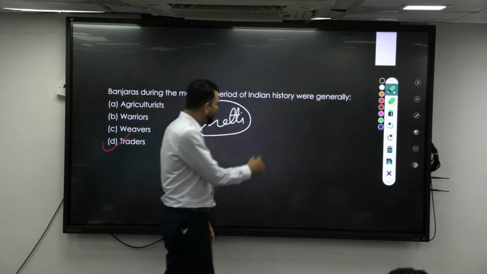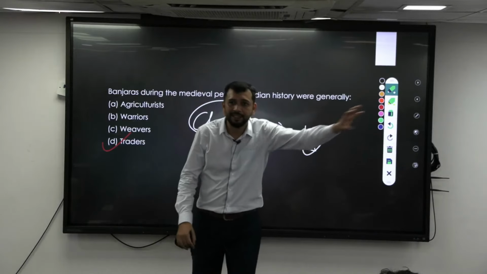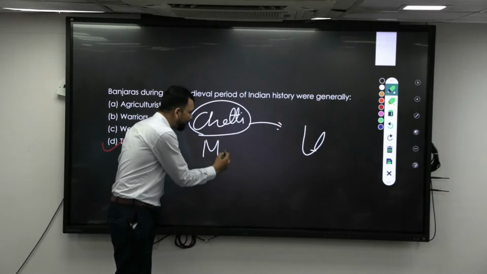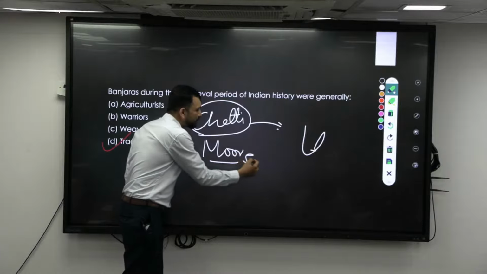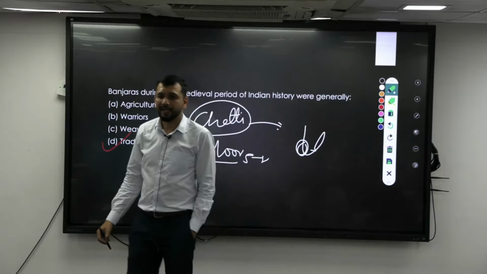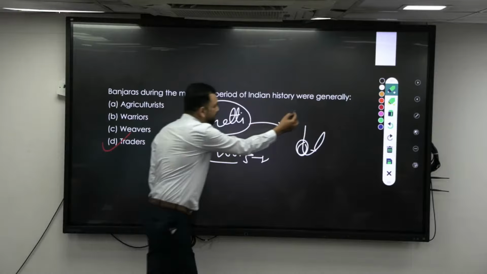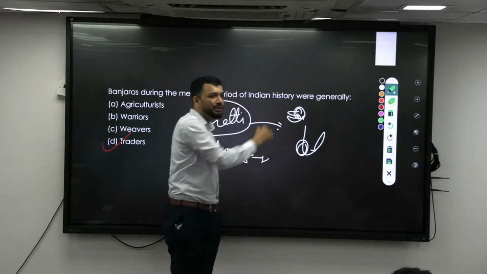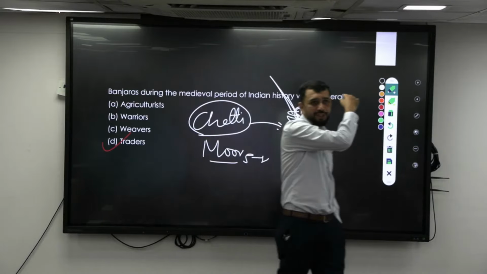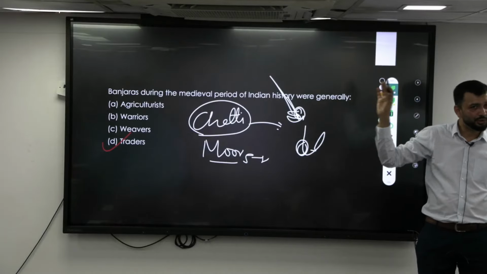Right. So Chettis were basically in the Coromandel coast here. For Southeast Asia, the trading was being done by them. Then similarly, there is something called Moors. Moors are basically the traders in the Malabar coast. Similarly, Baniyas come from Gujarat. Baniyas will be in Gujarat, known for maritime trading in this region, the Surat region. So those are the different trading communities across India, with their different names, that you should know about.